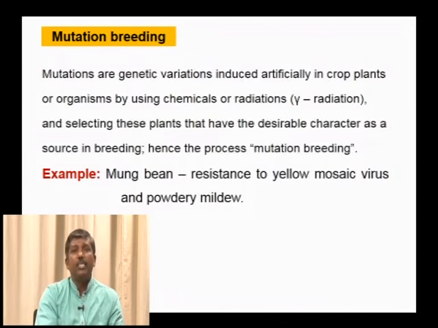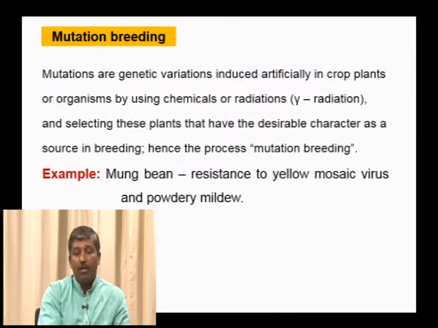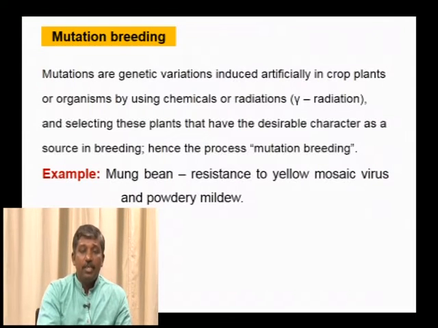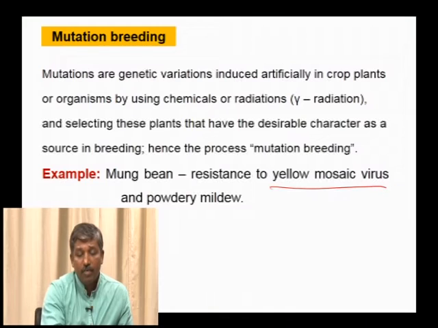Once we induce mutations by chemicals or radiations, the induced mutations may sometimes be beneficial or harmful. If they are beneficial, we select them, for example, resistance to diseases or even high yield. One such example is mung bean, which is resistant to yellow mosaic virus as well as powdery mildew.